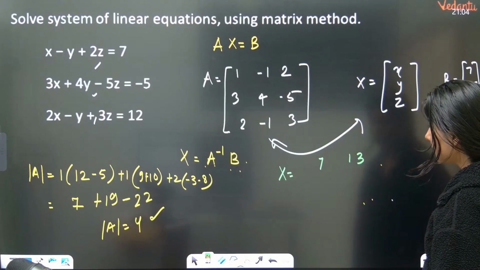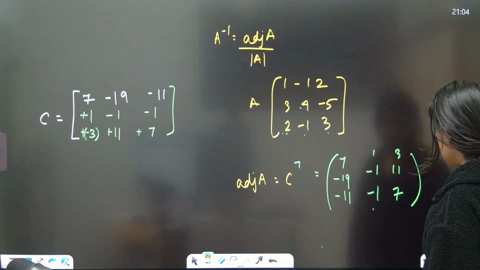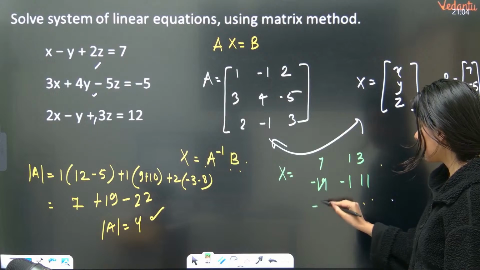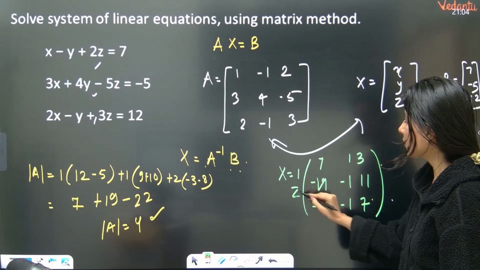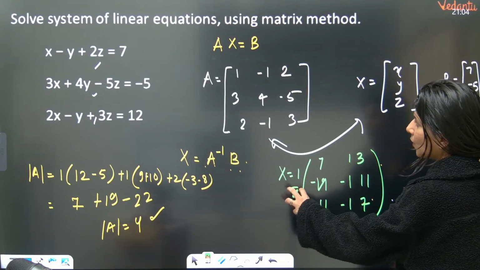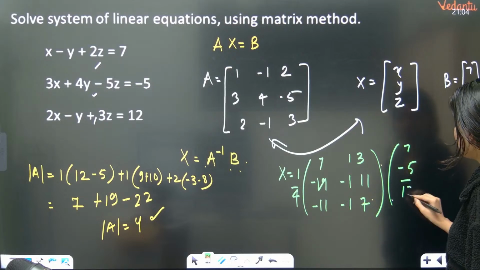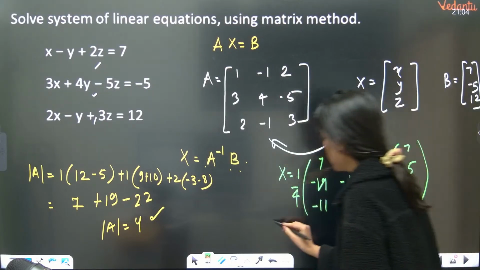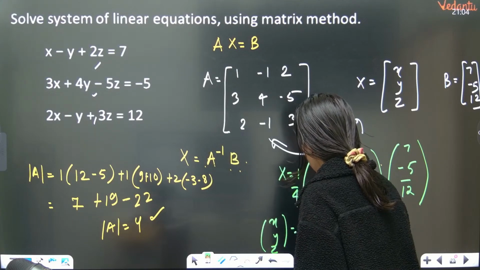Then minus 11, minus 1, 7. This is your 1 upon 4. This is A inverse, adjoint A upon determinant A, into B: 7, minus 5 and 12. This is nothing but x. So x, y, z you are going to get once you solve this.